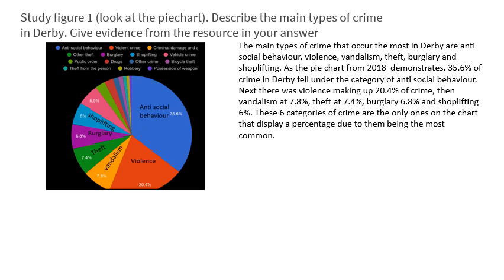You've got the pie chart here with all of the key information. The aim of this really was just to look at describing, saying what you can see, but also using evidence from the resource to help you in your answer. But what you don't need to do, because it's a describe question, is give reasons for it.